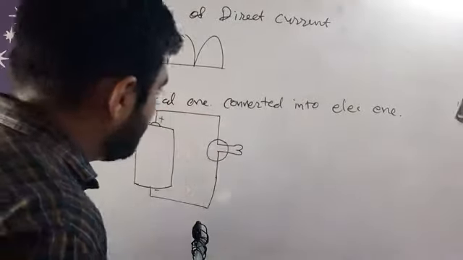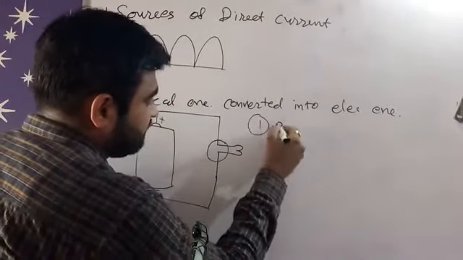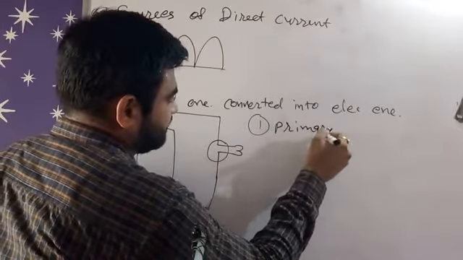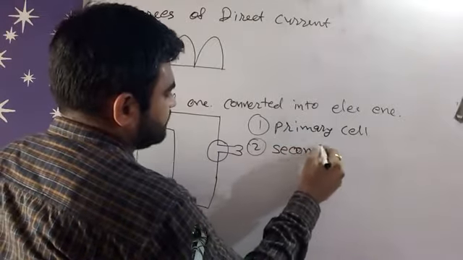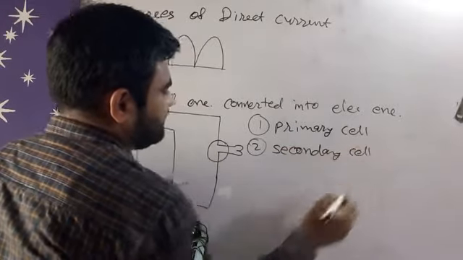Okay, now we are talking about direct current. There are two types of basic fundamental cell. First is the primary cell, and second is the secondary cell. So what is a primary cell?